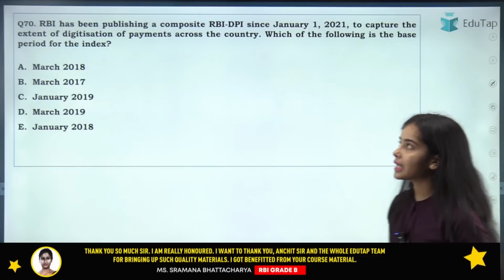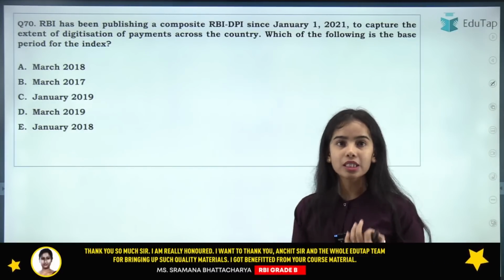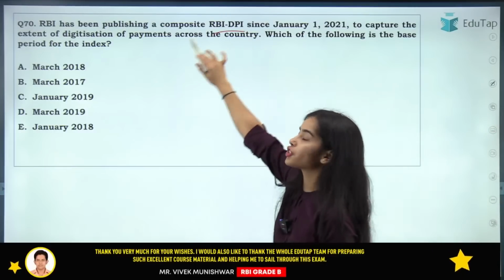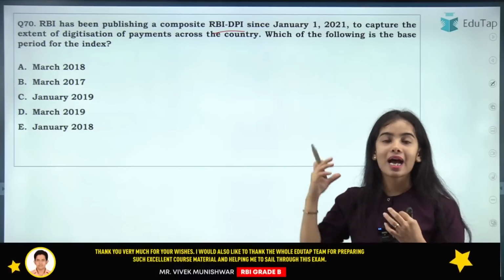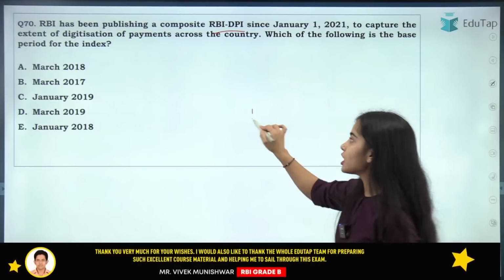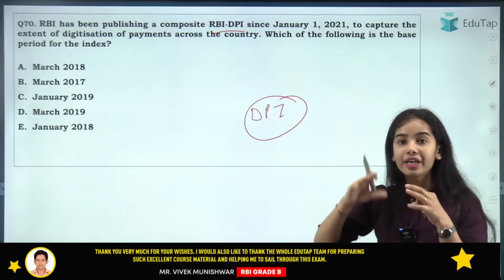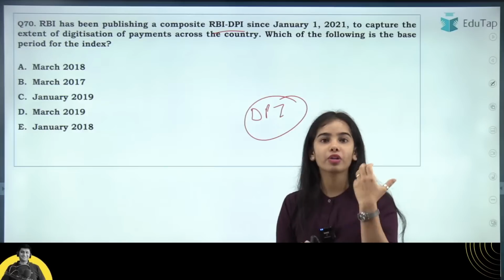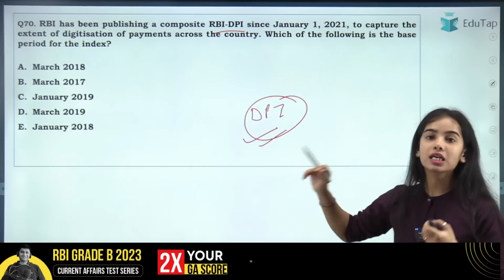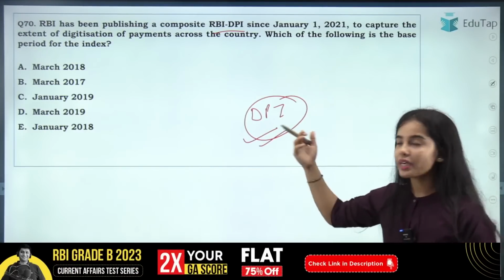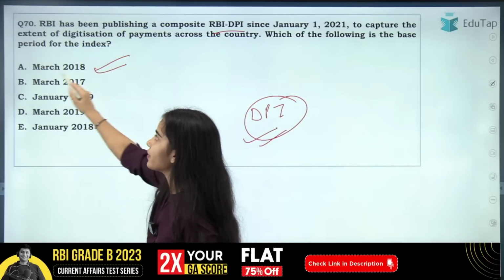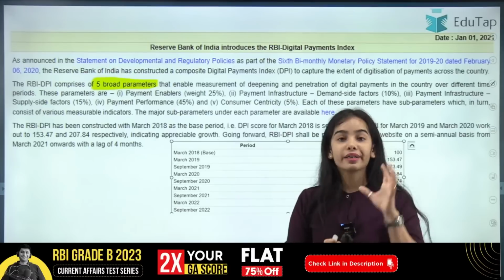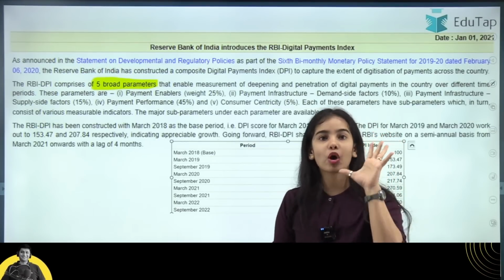Okay. Now coming to the next question, that is the digital payment index. The RBI has been publishing a composite Reserve Bank of India digital payment index. Now what is its base period? The digital payment index shows the penetration of digital payments, the extent of digitization of payments. Okay. So the digital payment index has the base year March 2018. Everyone should be aware that March 2018 is the base year for the digital payment index. The digital payment index depends on 5 broad parameters.